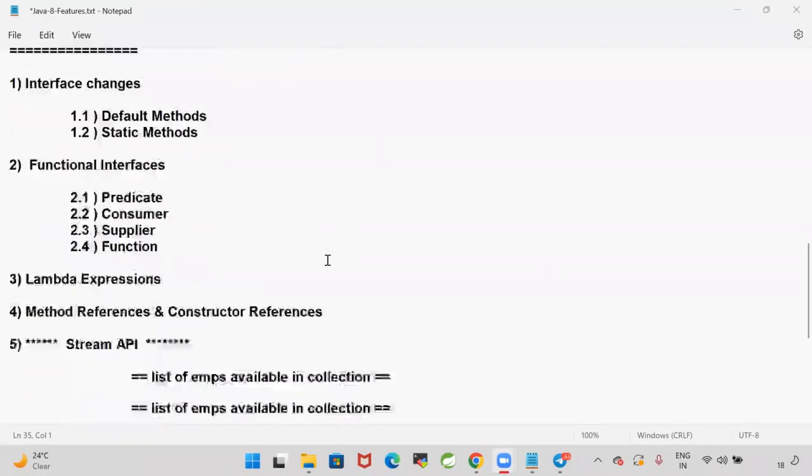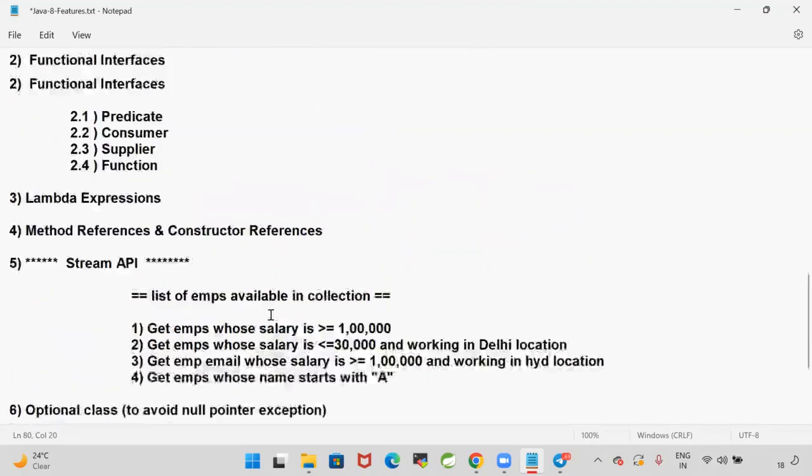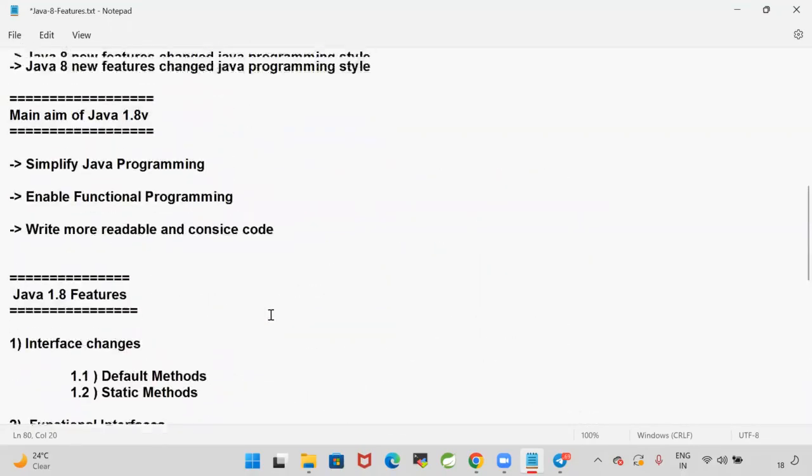And one more thing is they made some changes to the date and time API. The date and time API changes were also introduced in the 1.8 version. Already we have the Date class and Calendar class in Java, but there are some drawbacks with Date and Calendar. So they introduced the date and time API in the Java 1.8 version. So these are the new changes that happened in the 1.8 version.